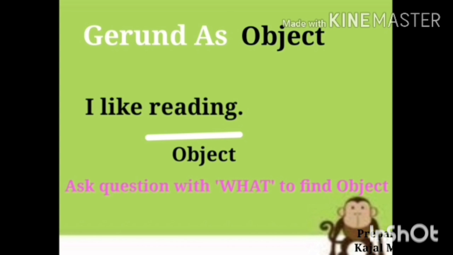Here, like is a finite verb. So we have to ask the question, I like what? In answer, we will get reading. So reading is the object of this sentence. So finally we can say that gerund can be used as a subject and it can be used as an object.